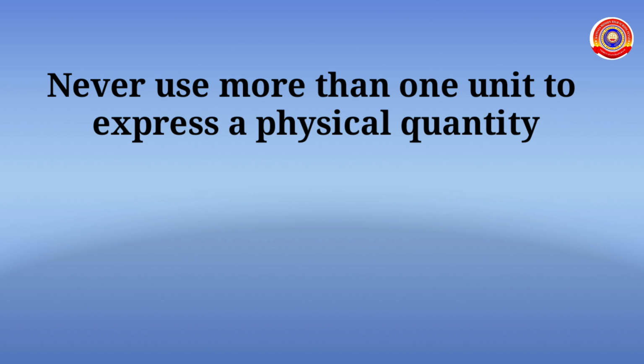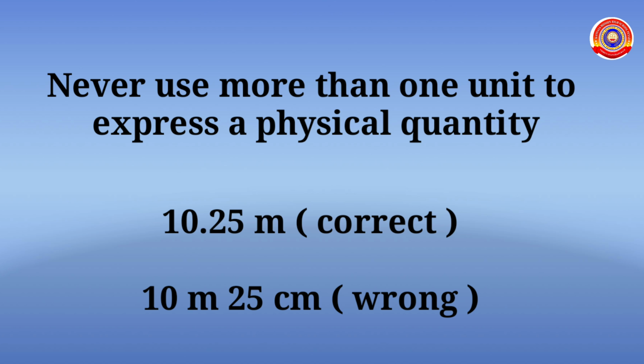And the last rule we have: never use more than one unit to express a physical quantity. Look at this example, 10 meter 25 centimeter. It is the wrong way of expressing because it has two units.